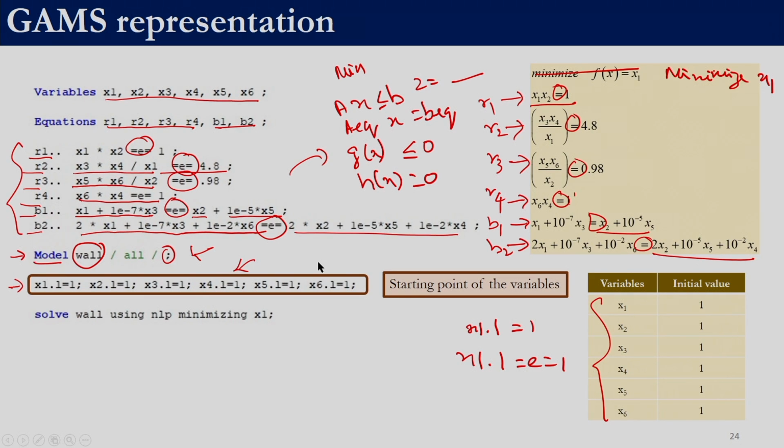That starting point is given, and then we specify solve the model WALL using NLP, because if we see this problem, there are no integer variables but there are nonlinear constraints. NLP minimizing, because it is a minimization problem and we want to minimize the variable x1, and we end it with a semicolon. This model is also taken from the GAMS library, so if you look into this model WALL you will be able to get this code over there.